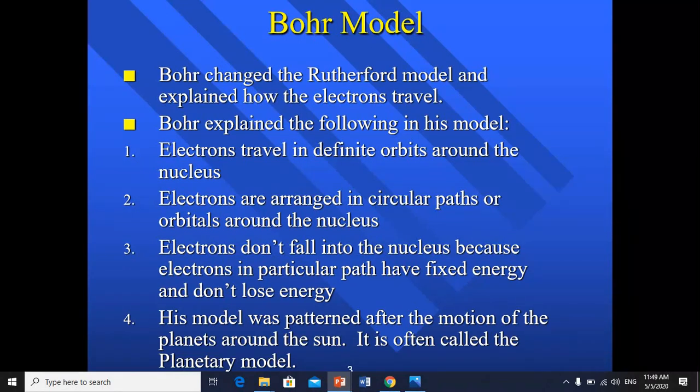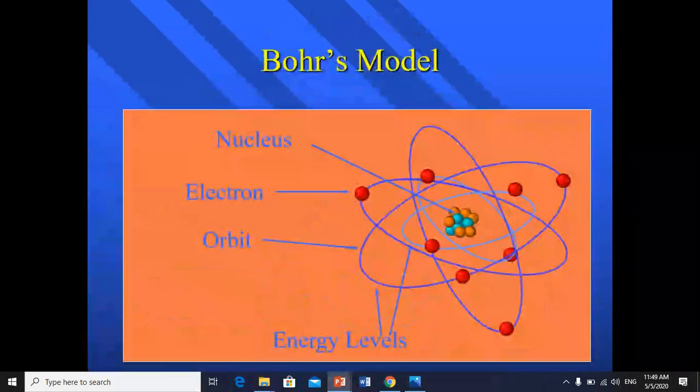His model was also patterned after the motion of the planets around the sun, so it is often called the planetary model. He gave this model, or diagram, of the atom. The nucleus is in the middle, as you can see here, containing the protons and neutrons, while the electrons are orbiting around it in definite paths, according to the level of energy.